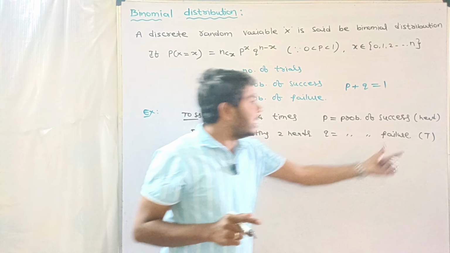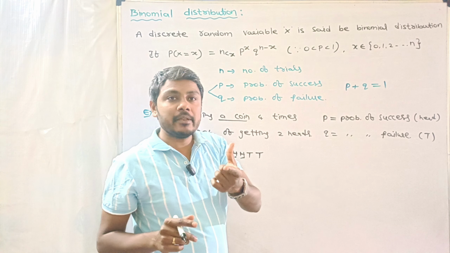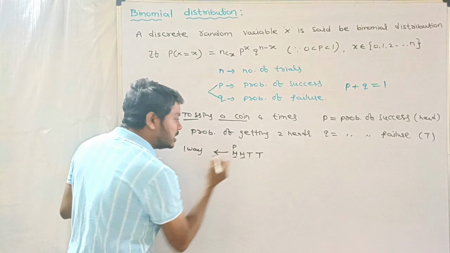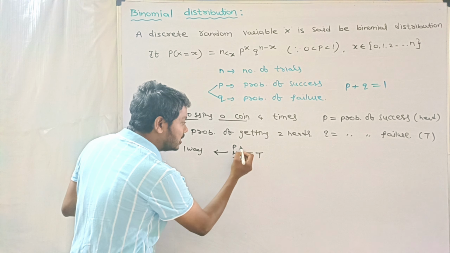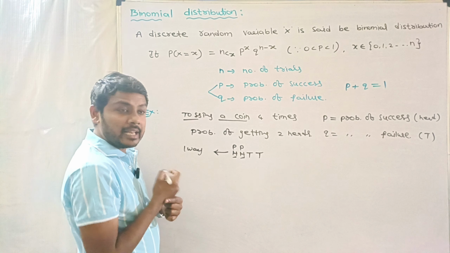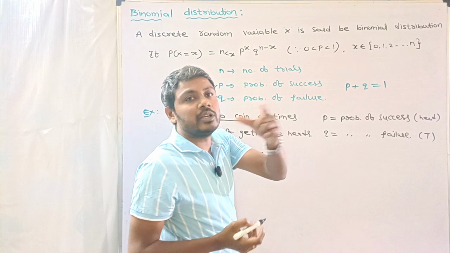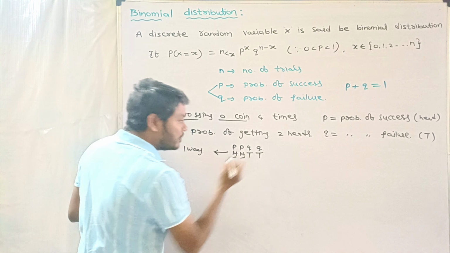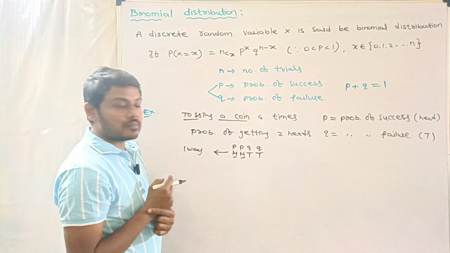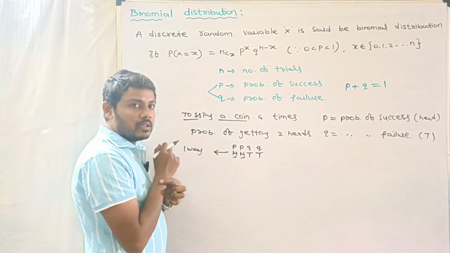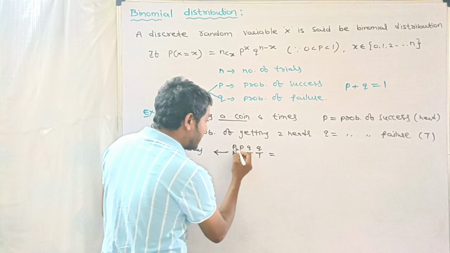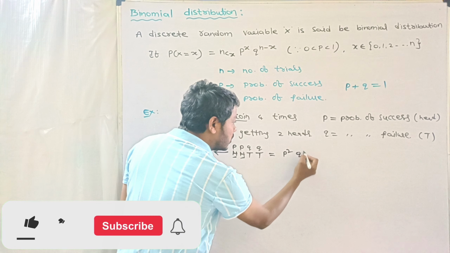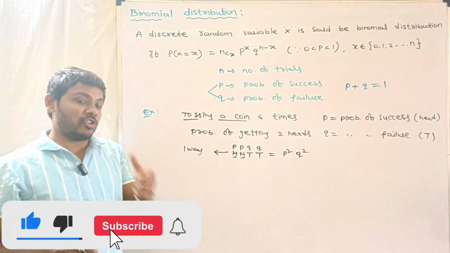We know that getting head is denoted by P, the probability of success. The first head is P, the second trial also head, that is P. Tail means probability of failure, denoted by Q, and again the next one is Q. By the multiplication theorem we multiply all the probability values, that is P into P, P square, Q into Q, Q square. So this is the first way.